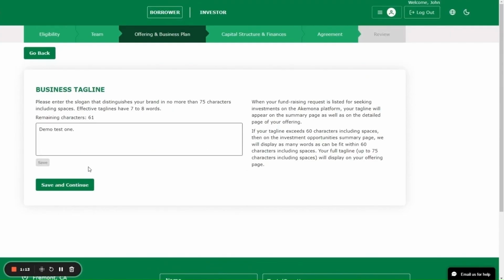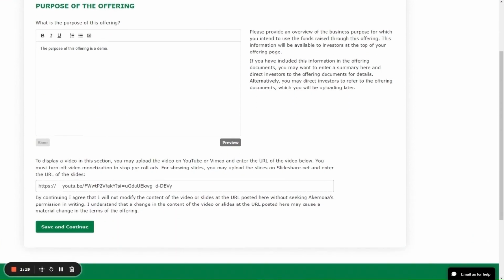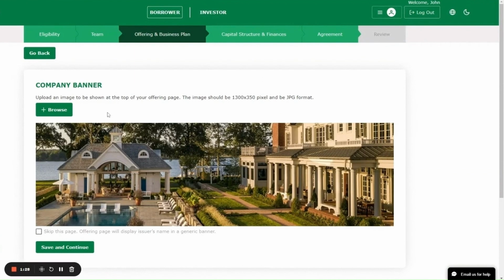Enter business tagline, enter the purpose of the offering. The issuer can add a link to a video. We will click on Save and Continue. Next, the issuer can describe products and services. Save and Continue. After that, the issuer may upload a company banner.